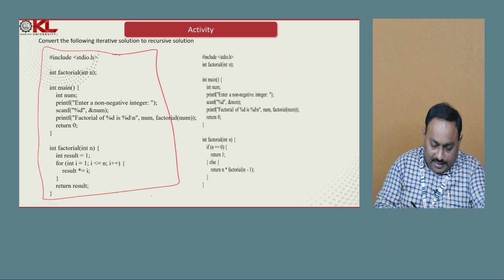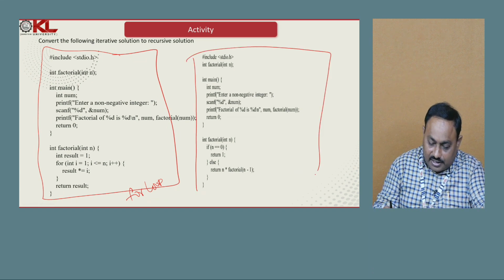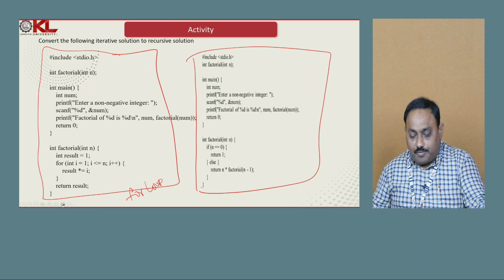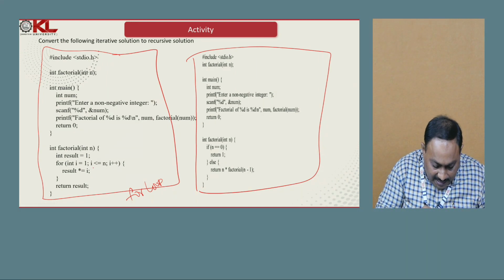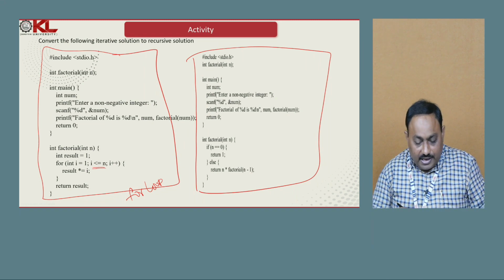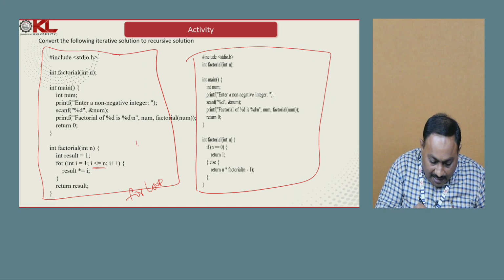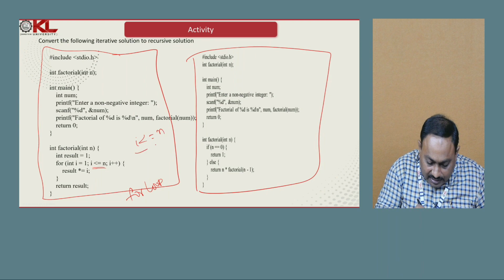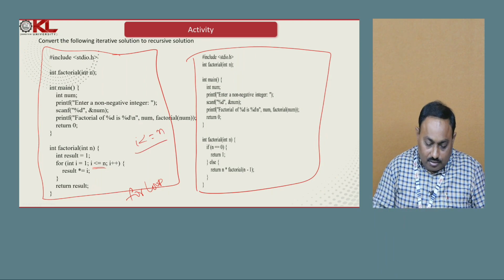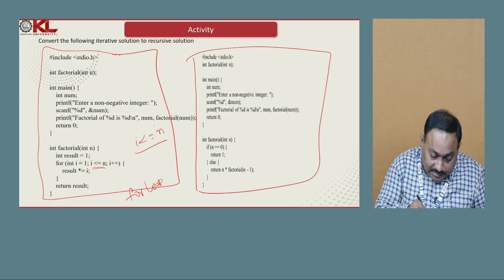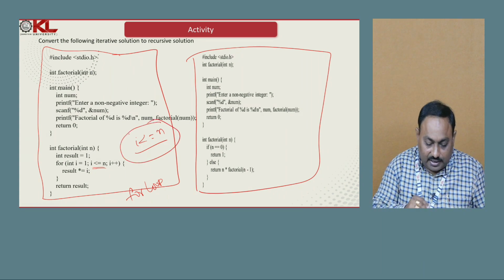That means I solved this problem using a for loop. The same problem I have rewritten using recursion. You can observe here, based on this for loop only, I can determine the base condition. What is the condition in the for loop? i less than or equal to n, and i starts from 1. So here I can decide the base case based on this condition.